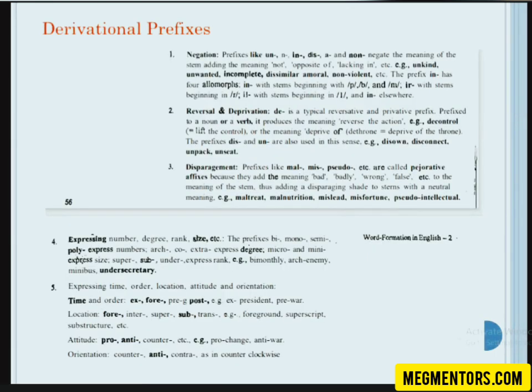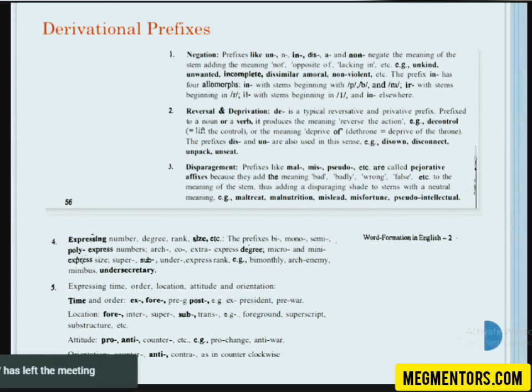So these are the derivational prefixes. Prefixes which show negation, prefixes which show reversal and deprivation, then prefixes which show disparagement, then prefixes which express number, degree, then prefixes which express time, order, location, attitude, and orientation. Examples are also given.